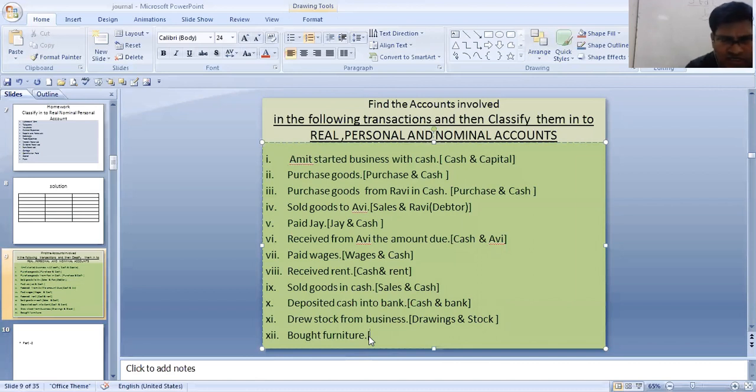Now bought furniture. The accounts involved over here are one asset, that is furniture. You have bought furniture, so furniture is involved. And cash is involved, as no name is mentioned. So furniture is involved and cash is involved. So these are the different transactions involved in this sum.